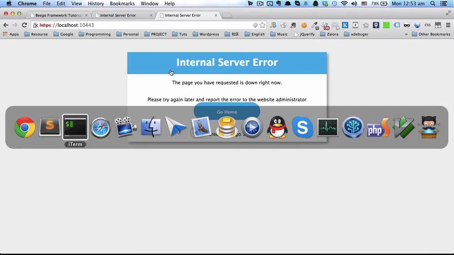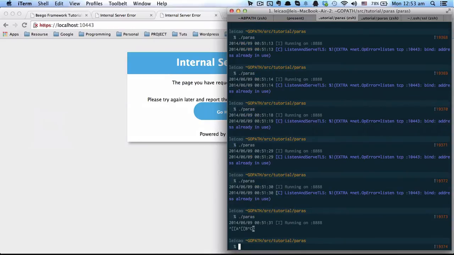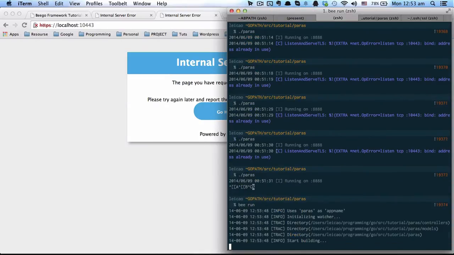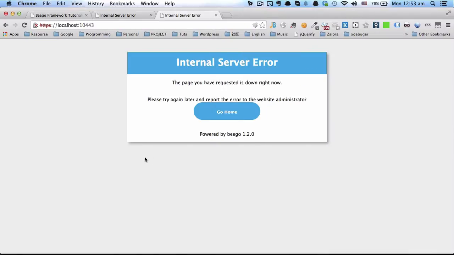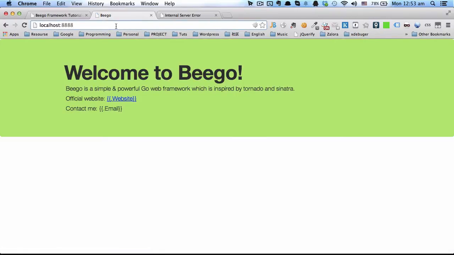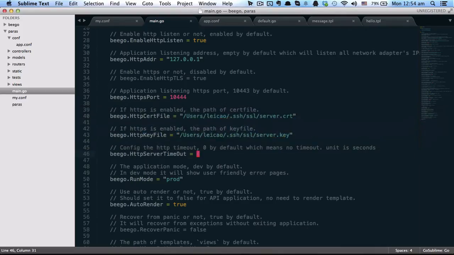Oh yes, I disabled it. I need to use bee run to automatically build my changes. Right now when I visit this, as you can see, it will load for 3 seconds. It will sleep for 3 seconds, and because I set the timeout to 4 seconds, it will not time out. So if I change it to 2 seconds, let's see what would happen.